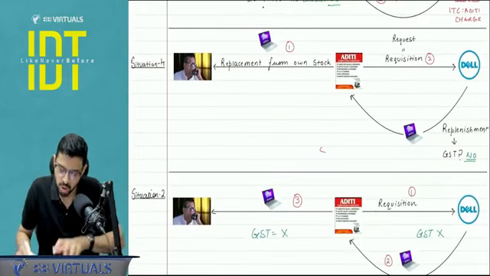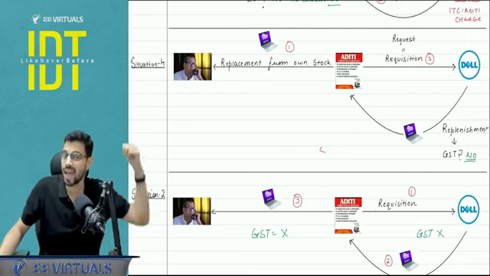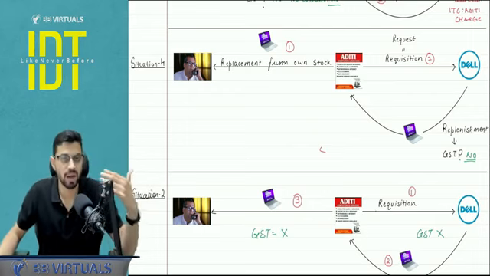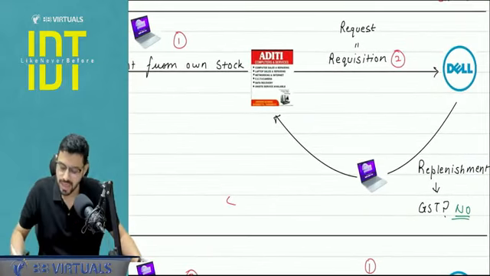Now there comes another situation in which the consumer is asking for replacement from Aditi. Aditi has replaced it from its own stock. But when Aditi calls Dell saying that it is your responsibility and I have complied with it, how should we deal with it? Now here Dell says, don't give me a tax invoice, instead raise a requisition on me and I will replace the laptop.